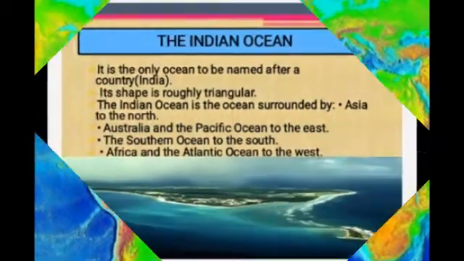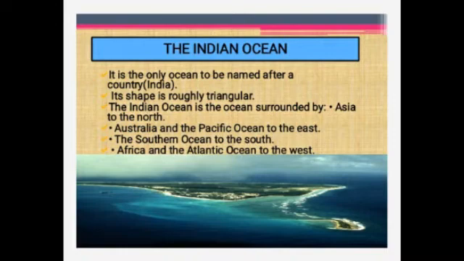Okay. So next we are going to see about the Indian Ocean. The Indian Ocean is the only ocean in the world which is named after a country, India. The Indian Ocean does not open out northwards into the Arctic Ocean, and it is completely bounded on the north by Asia. And thus the Indian Ocean is referred to as a half ocean, and it is bounded by Africa in the west and by Australia in the east.